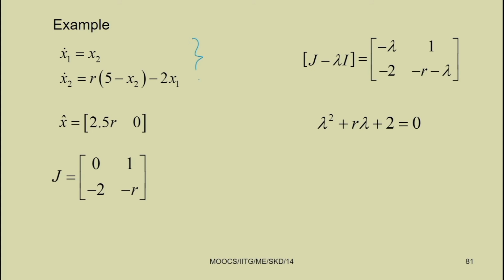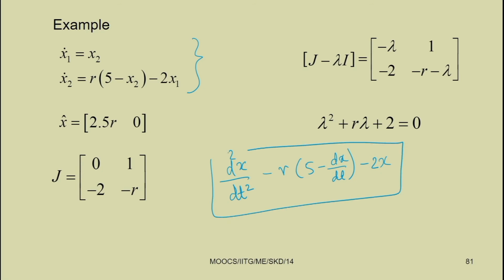This is a second order equation and we have written this in terms of first order equations. For example, the corresponding second order equation is d square x by dt square minus r into 5 minus dx by dt minus 2 x, where x2 is nothing but dx by dt and x1 is x. So, this is the second order equation.